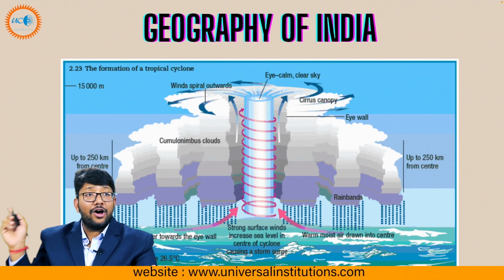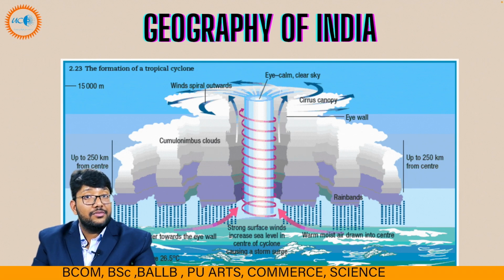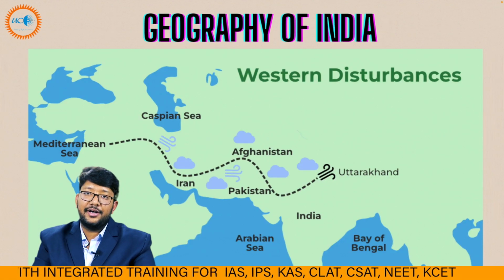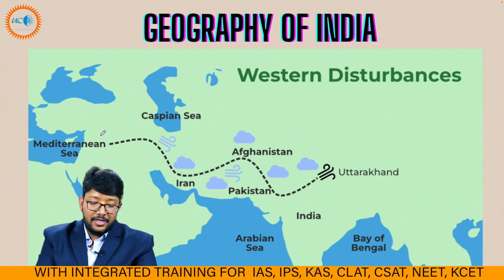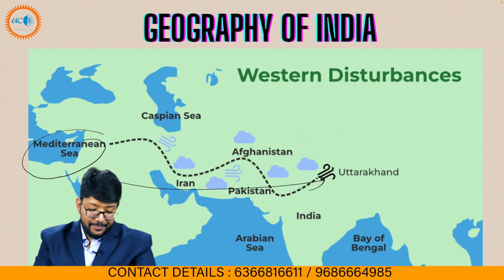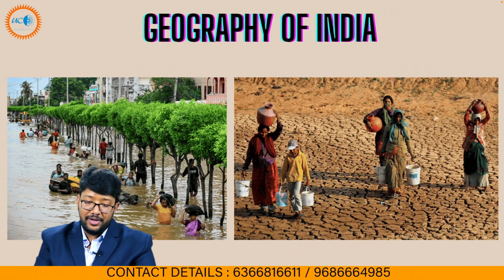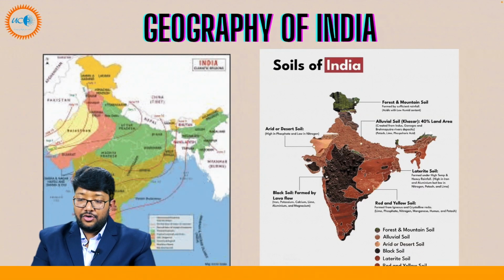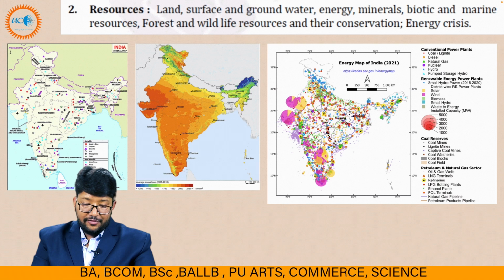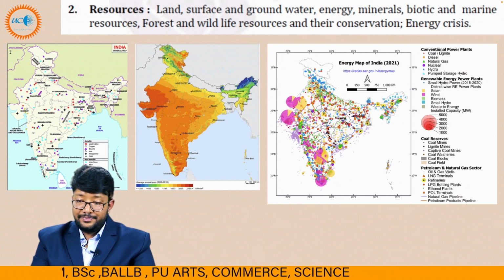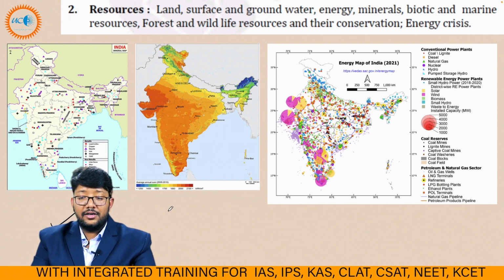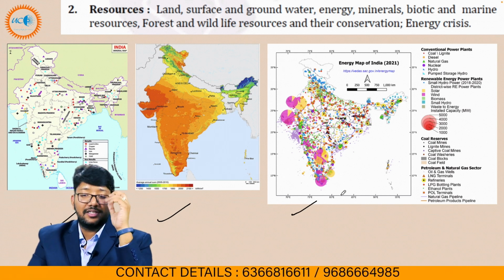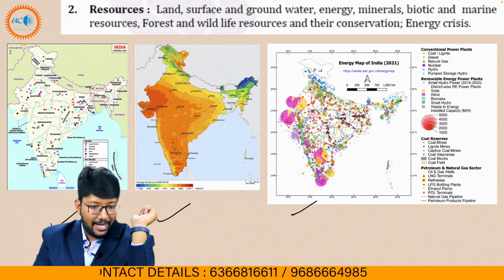Then formation of cyclones, a very interesting fact. You have to learn everything about cyclones, temperate and tropical. That is our western disturbance, from the Mediterranean Sea to India. In winters, this phenomenon is more prominent. Then floods, then famines, droughts. We have to talk about soils of India, and about various groundwater, energy, minerals, marine resources, forest and wildlife resources, and their conservation and energy crisis.